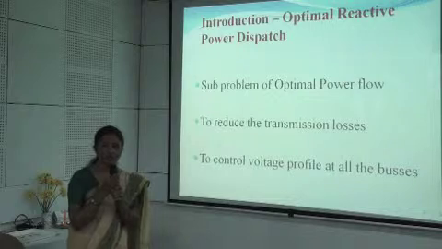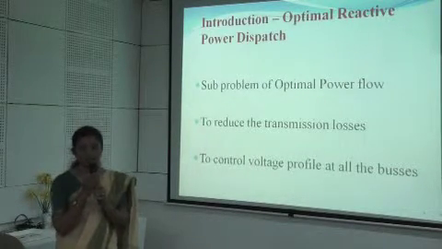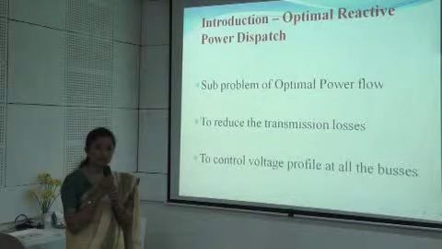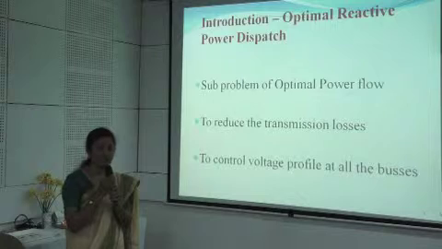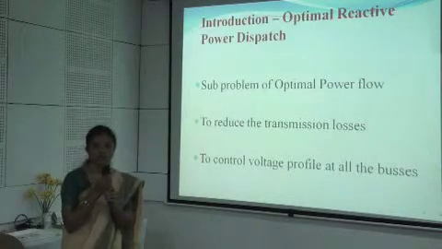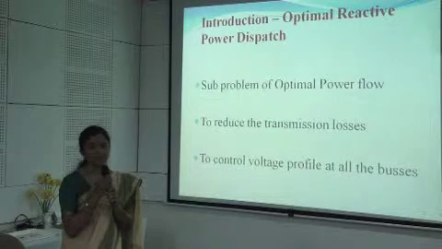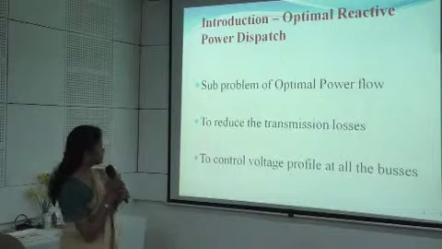Now when the loads on the various buses increase or vary, the voltages at the buses also change, and it also results in an increase in the losses. So this is the main motive of the optimal reactive power dispatch: to minimize the transmission losses by maintaining the voltages at various buses constant.